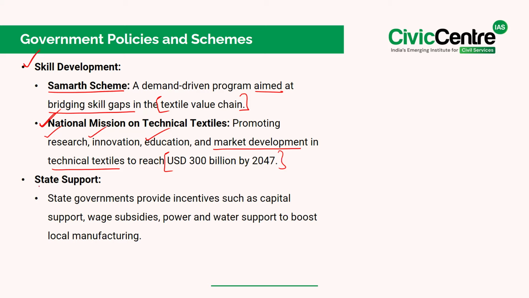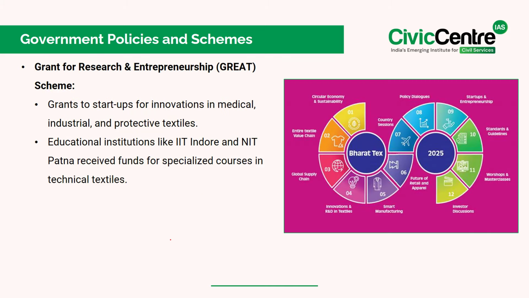The state governments are also playing a crucial role in supporting the textile industry by offering capital support, wage subsidies, and incentives for power and water consumption. These measures help boost local textile manufacturing and attract investments. Another noteworthy initiative is the Grant for Research and Entrepreneurship Scheme. This scheme provides financial grants to startups working on innovations in medical and protective textiles. Moreover, educational institutions like IIT Indore and NIT Patna have received funds to introduce specialist courses in technical textiles, ensuring that India builds a strong talent pool for the future.